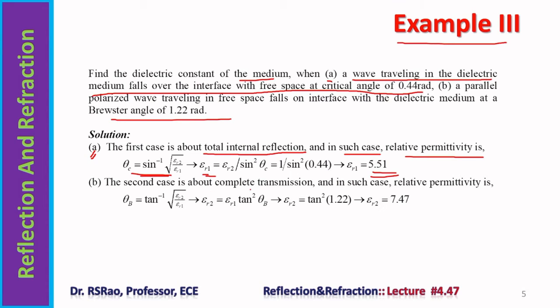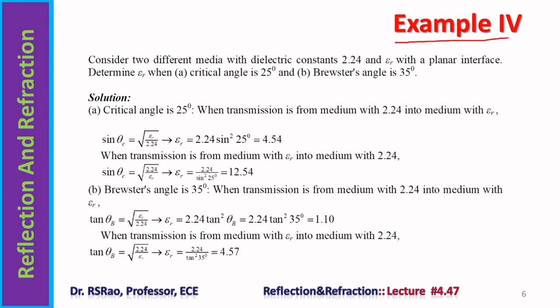The second case is about complete transmission, and in such a case, theta b is tan inverse square root of epsilon r2 by epsilon r1. So solving this for epsilon r2, we get epsilon r1 tan square theta b. Here epsilon r1 is 1. Therefore, epsilon r2 is 7.47.